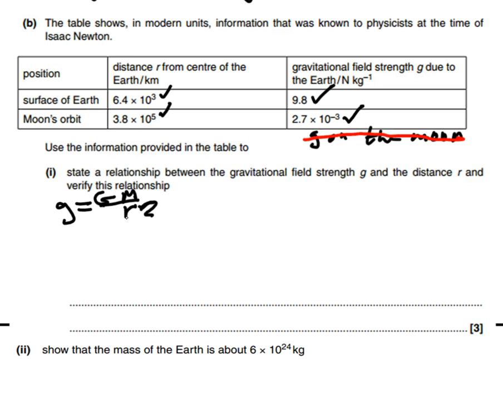That's one answer we could have given. Let's neaten this up a little bit, because that's not particularly clear. We could have also said that g is proportional to 1 over r squared. Having done that, we also need to verify this relationship as well.